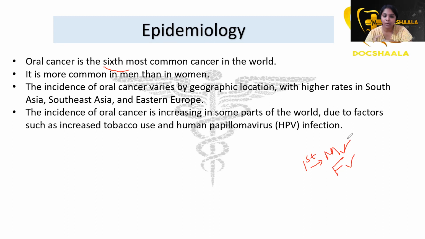So it is more common in men than in women. The incidence varies by geographic location, with higher rates in South Asia, Southeast Asia, and Eastern Europe. Incidence is increasing in some parts of the world due to factors such as increased tobacco use and also HPV infection. So these are the main causes which are increasing oral cancers nowadays.